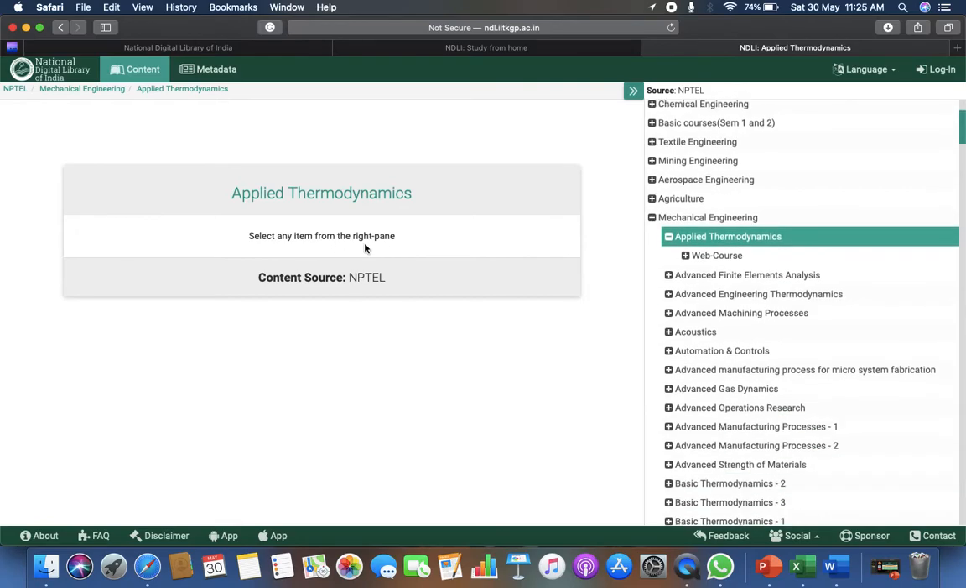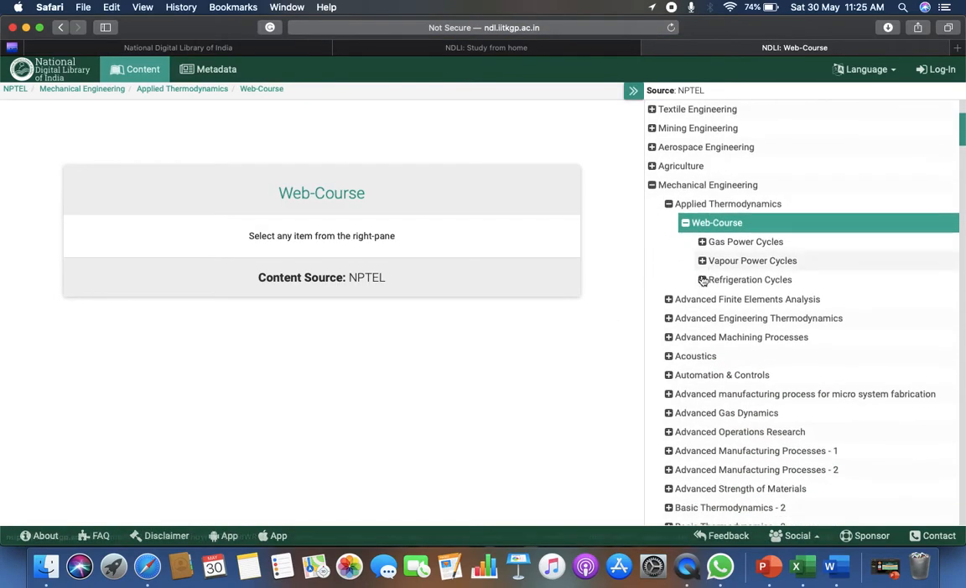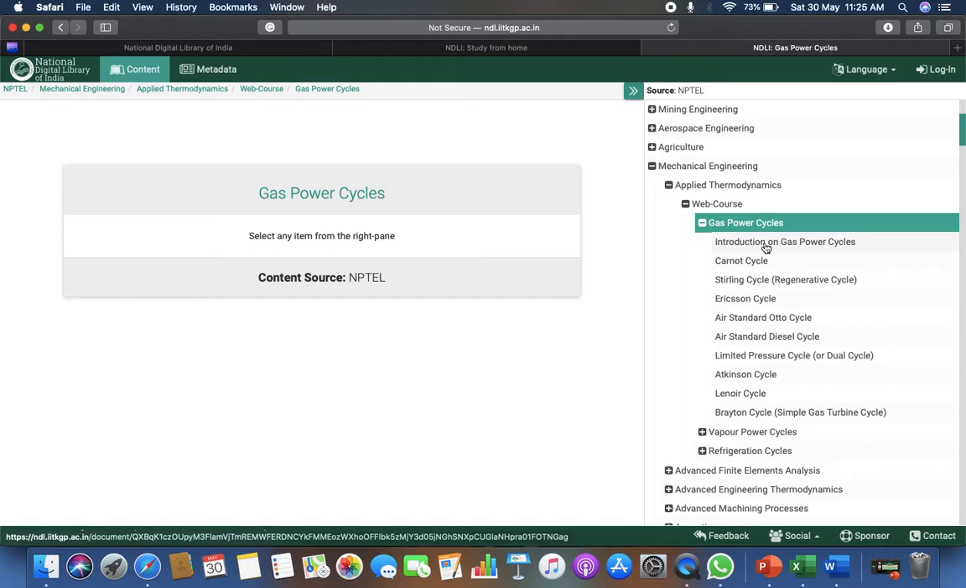Select any item from the right panel. You can select web course. Okay, this is the web course. This will give you the PPTs and all. Click on gas power cycle. If you want to learn about gas power cycle, it will directly redirect you to the gas power cycle PDFs. Okay, first is introduction.